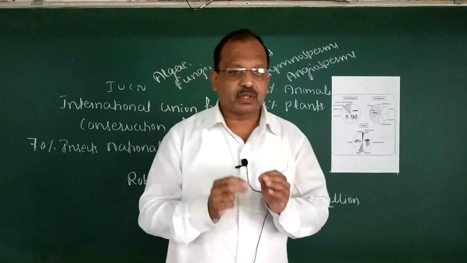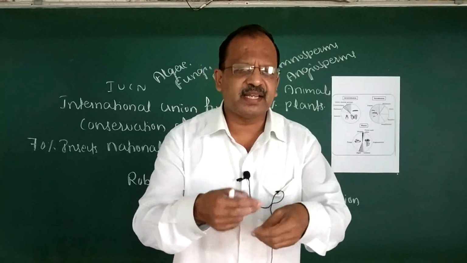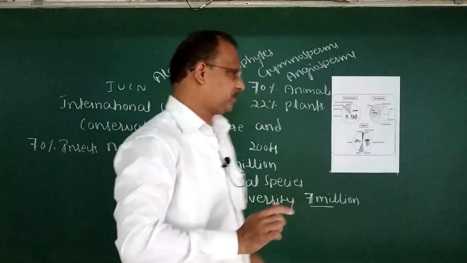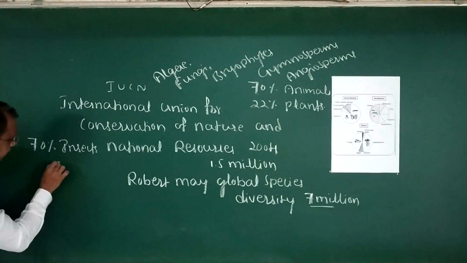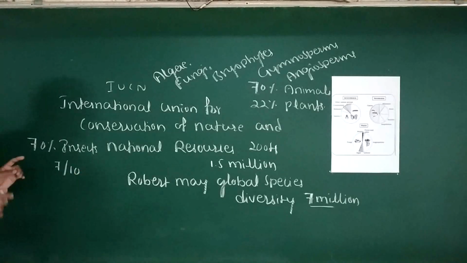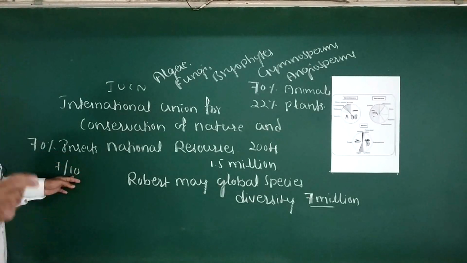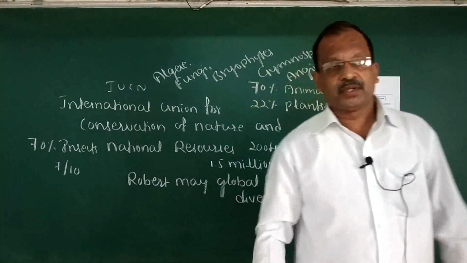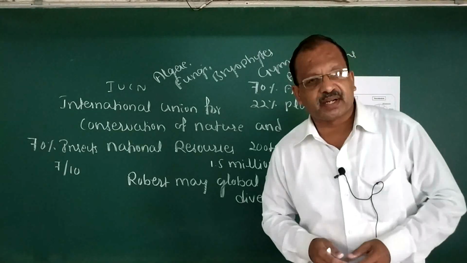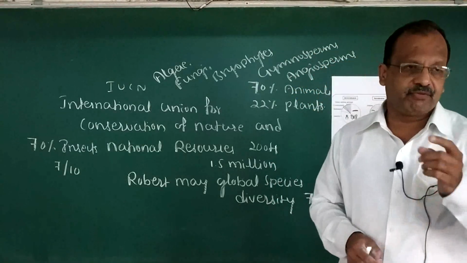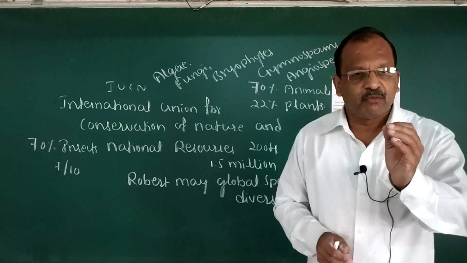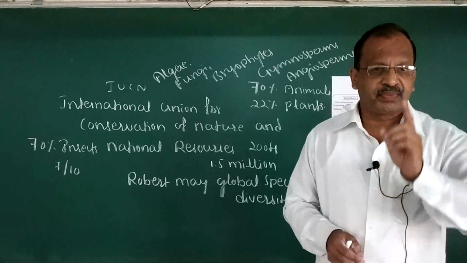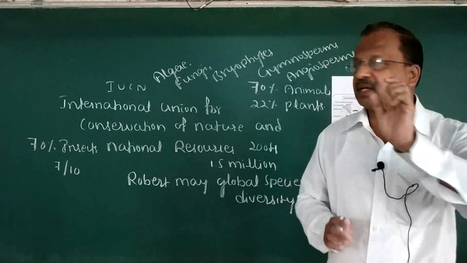That is, on an average, out of 10 animal groups, 7 are insects. So such a huge number of insects are there in nature. Back in first year, we came across this: phylum Arthropoda is one of the biggest phyla among animal diversity, and class Insecta is one of the biggest classes.